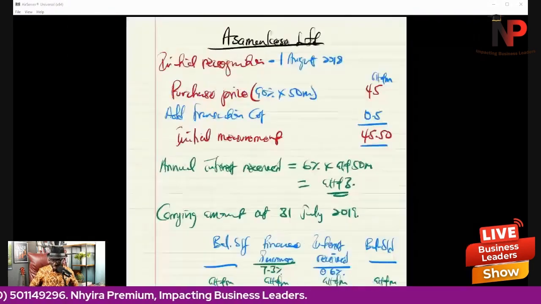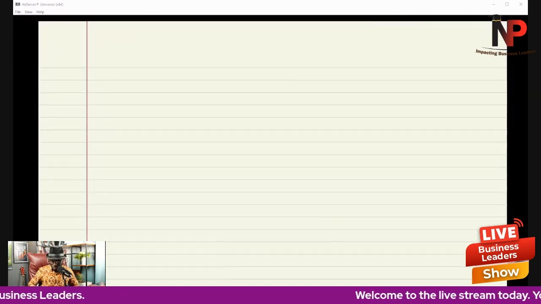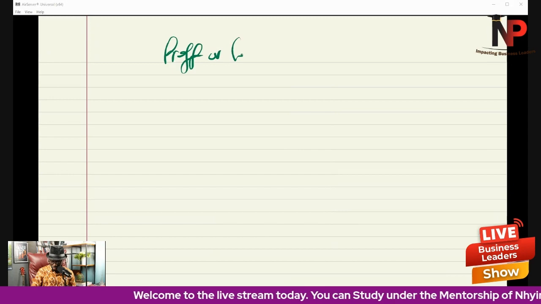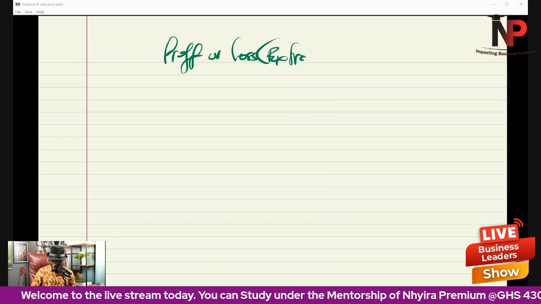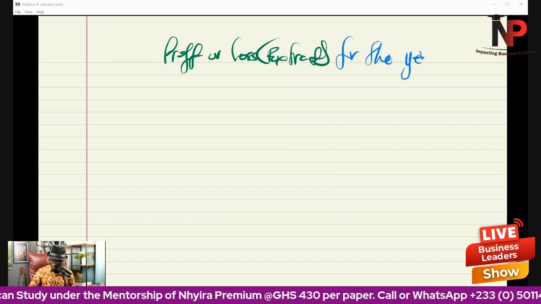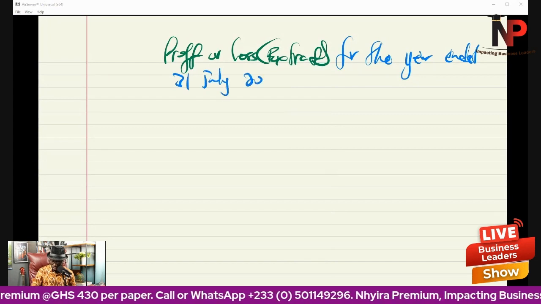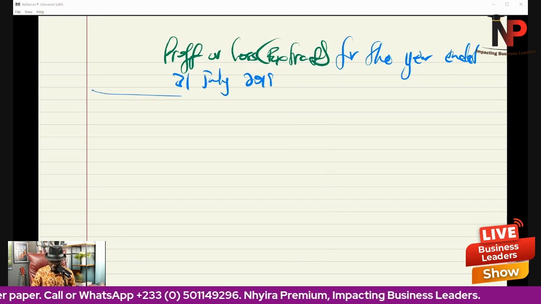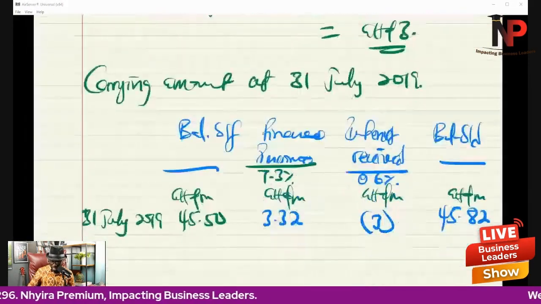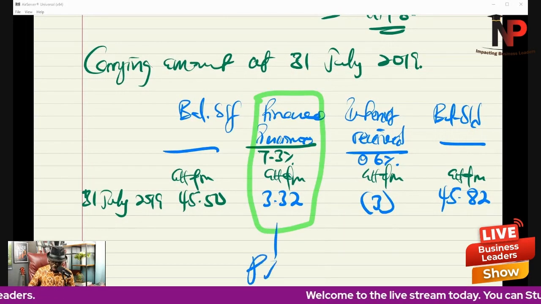So let's extract financial statements in respect of this question. So profit or loss. Remember, it's an extract for the year ended 31st July 2019. So in the P&L account, what will come there? What will come there will be the finance income, because the effective interest rate is what comes to the P&L account. This is what goes to the P&L account.